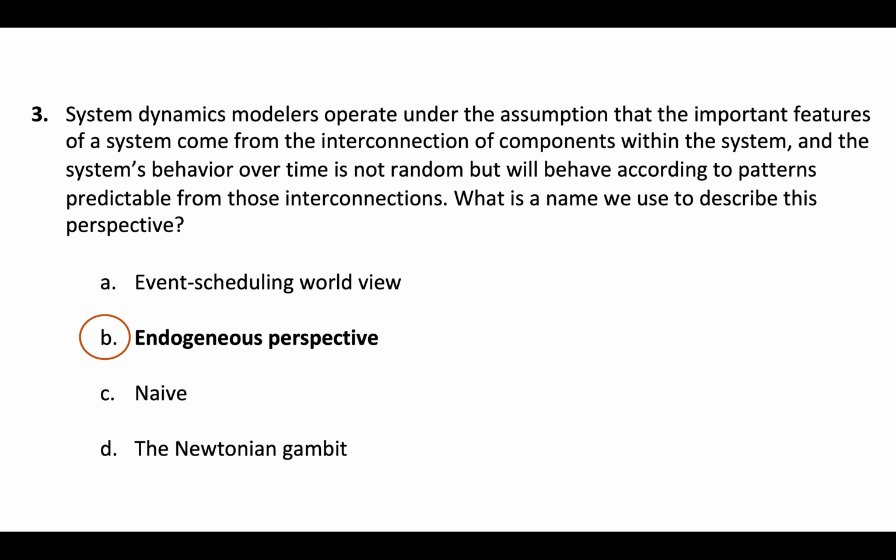And then, naive. Well, it may be naive to make those assumptions, but hopefully we've built a model whose boundaries are wide enough that we're capturing the salient features of the system, and we don't need to invoke either external forces or internal randomness. So we're taking the endogenous perspective when we think that we can grow the boundary large enough to capture all of the important dynamics inside those boundaries of the model.